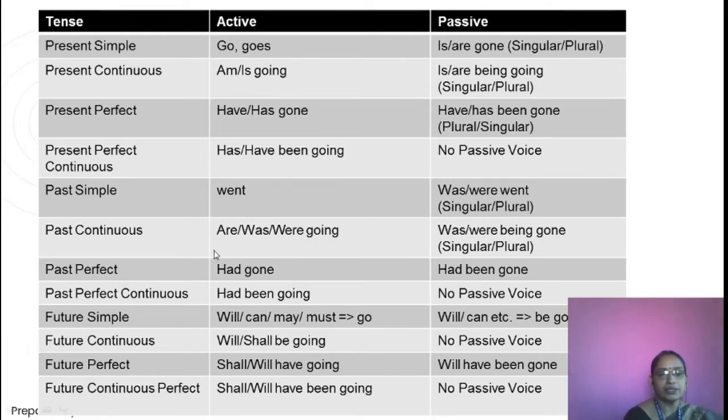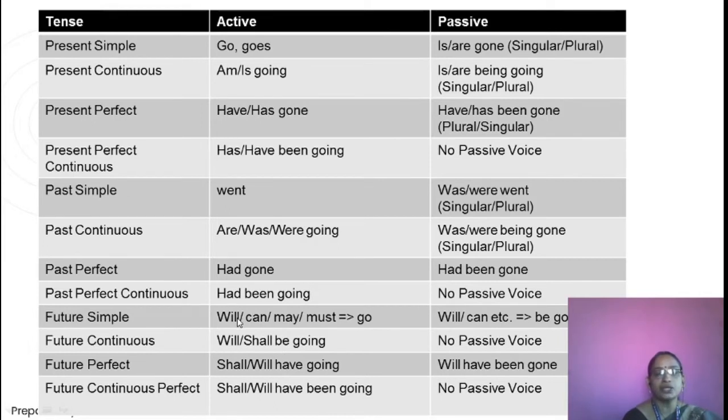In past continuous tense, was going and were going are converted into was being gone and were being gone. Past perfect tense had gone changes into had been gone. Past perfect continuous, had been going: in that case, there is no passive voice.